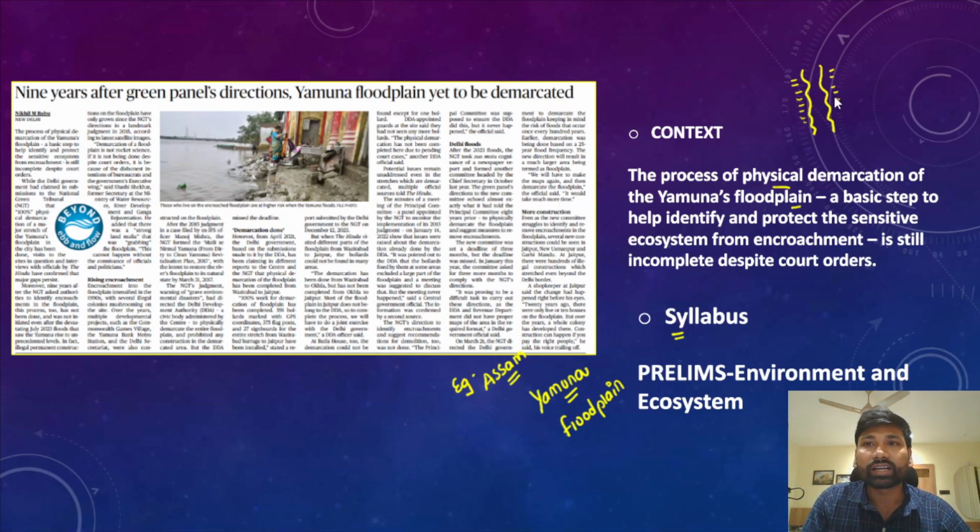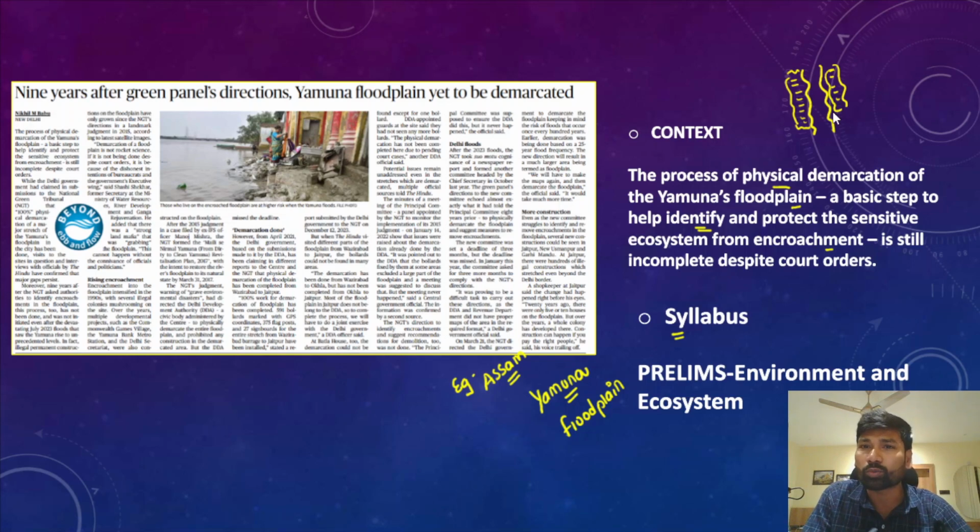The physical demarcation of these floodplains is actually a basic step that will help in identifying and protecting the sensitive ecosystem from illegal encroachment. When we are able to identify these floodplains on both sides of river Yamuna, we will be able to protect this sensitive region and its ecosystem from illegal encroachment.